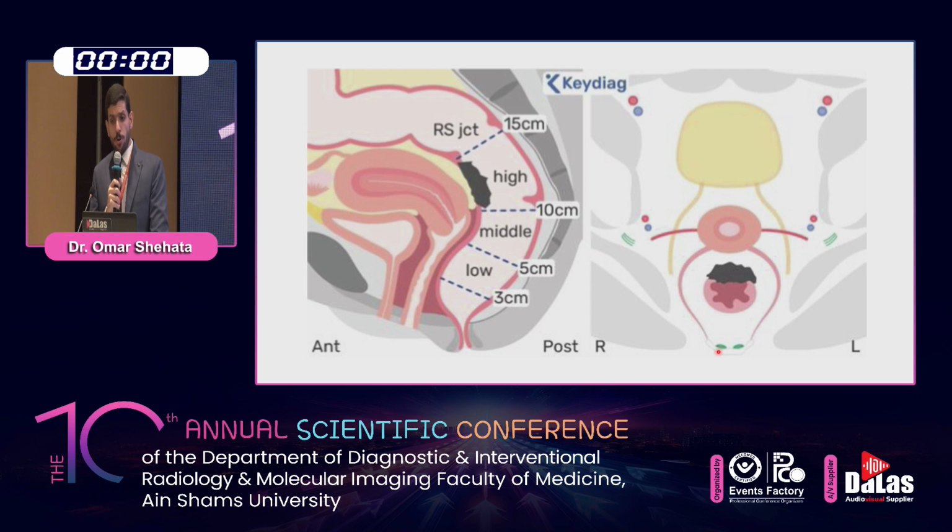The last central compartment is the posterior compartment, including rectum and rectosigmoid junction. Information needed by surgeons for appropriate mapping to report a rectal or rectosigmoid nodule needs to include the location, whether it's lower, middle, or upper rectum, or at the rectosigmoid junction, the number of the nodules, longitudinal extension, distance to the anal verge, and associated rectal wall thickening.